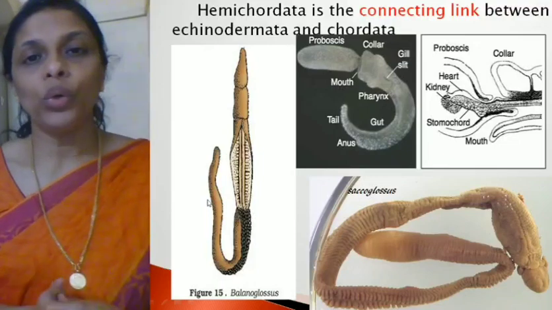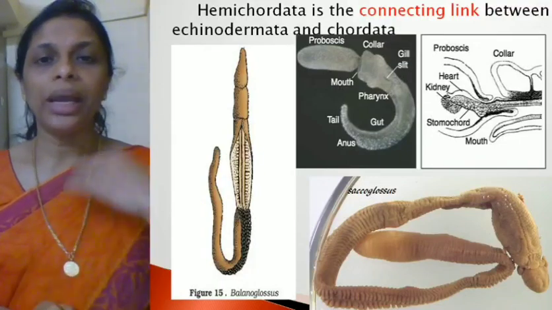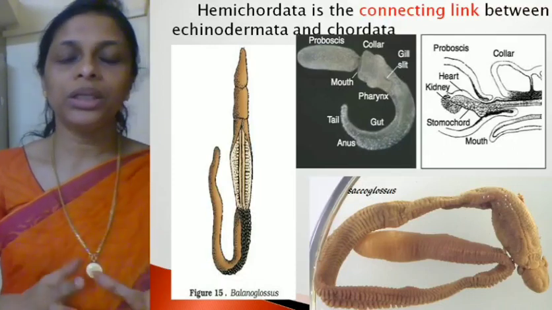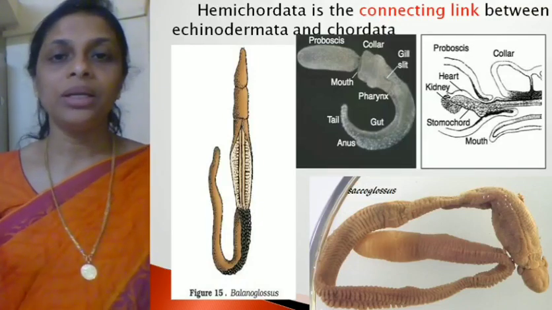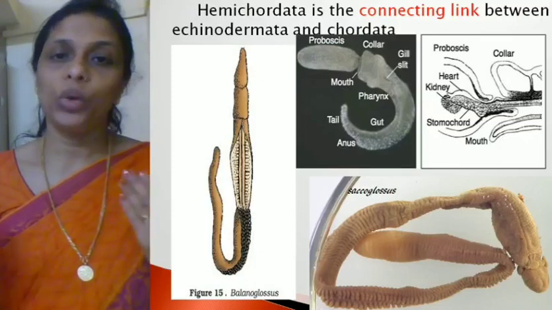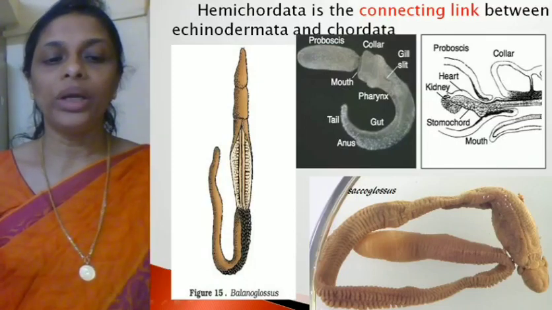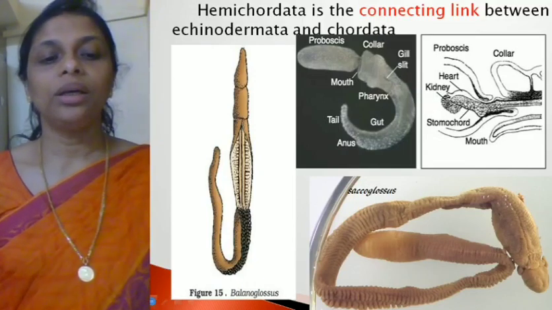Now Hemichordata is considered as the connecting link between Echinodermata and Chordata. So what connects these two phylums, phylum Echinodermata and phylum Chordata, is connected by a link, and the connecting link is the Hemichordata. Hope it's clear. So the characteristics of Hemichordata, I hope you all understood. So once again, let us recollect what are the points.